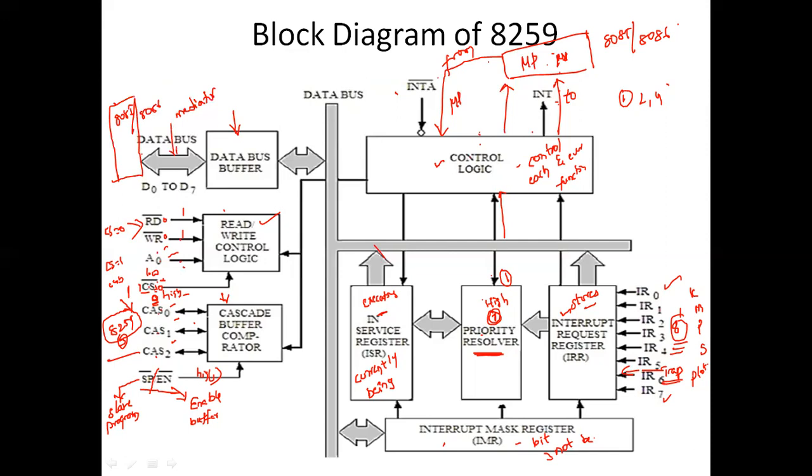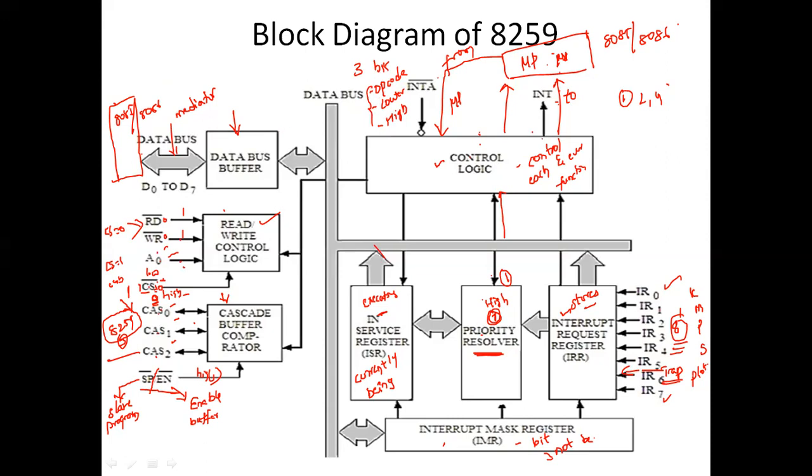When we talk about 8259, it is a 3-byte transfer. First it is going to transfer the opcode, next it is going to transfer the lower byte, and next it is going to transfer the higher byte. So these are the 3 bytes. First it transfers the opcode, then the lower byte.